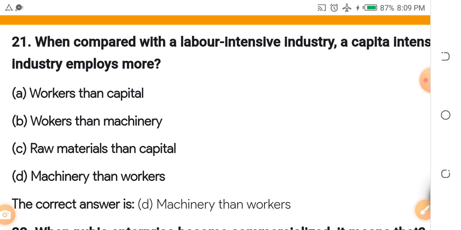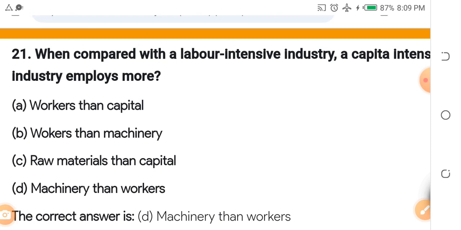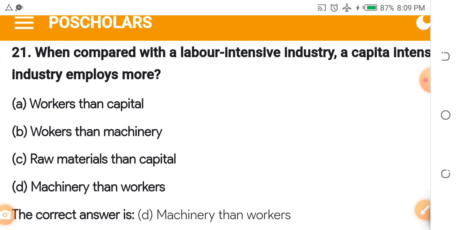When compared with a labor-intensive industry, a capital-intensive industry employs more dash. A, workers than capital. B, workers than machinery. C, raw materials than capital. D, machinery than workers. Yes, in a capital-intensive industry they use more machinery than workers. A labor-intensive business, like for instance a school business, needs quite a lot of people working for you. But there are certain tech businesses that invest more in machinery, in gadgets.